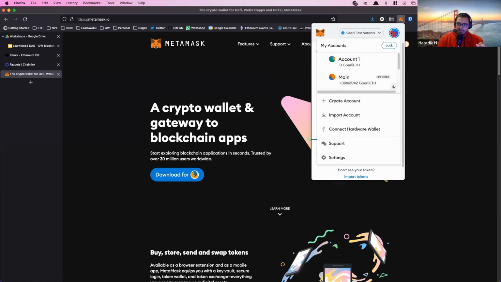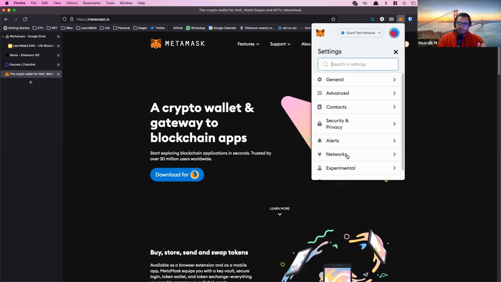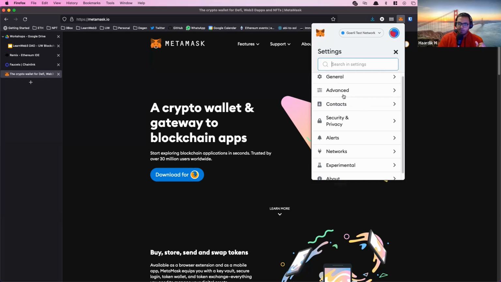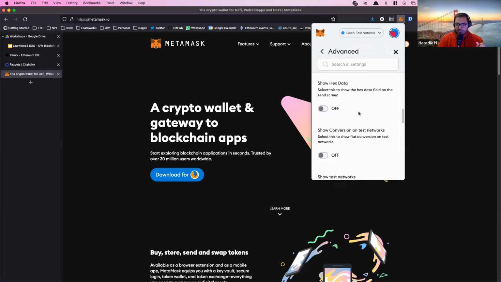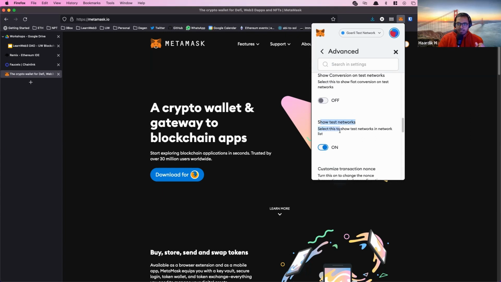So click on this accounts thing over here at the top right, and go into settings. And within settings, go into advanced, and then scroll down all the way until you find show test networks. And you want to turn this on, okay? Because we're not going to be spending real money. So turn on show test networks so you can play around with fake ETH and fake money. Once you've turned this on, then we can start developing contracts with fake ETH. So make sure this is on.